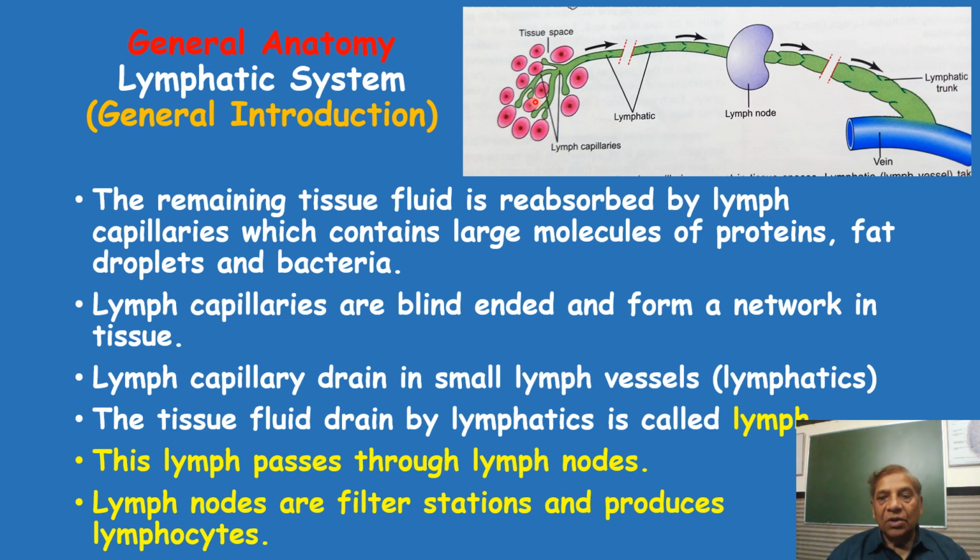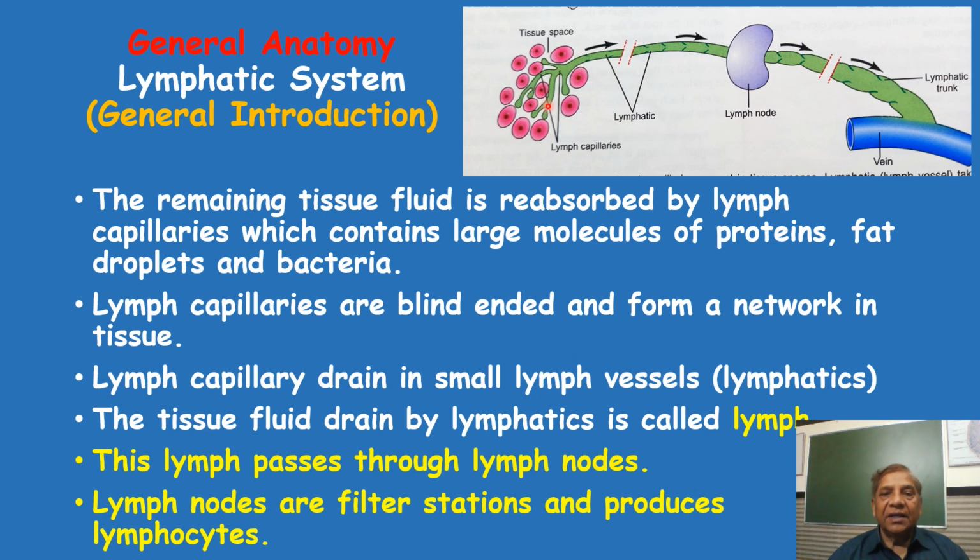Okay, so what is not absorbed by the blood capillary is ultimately absorbed by the lymph capillaries, because the mechanism of the absorption in the lymph capillary is different than the mechanism of the absorption in the blood capillaries. Now the lymph capillary, as I will show you in the next diagram, is a blind-ended structure.